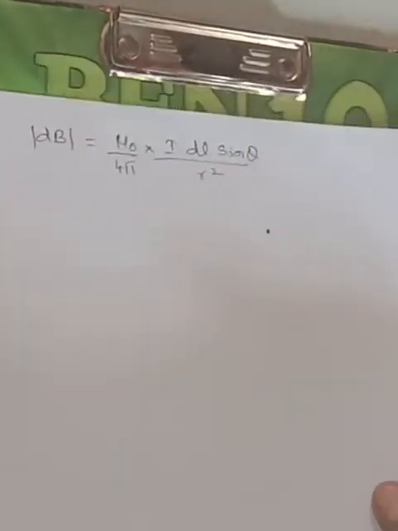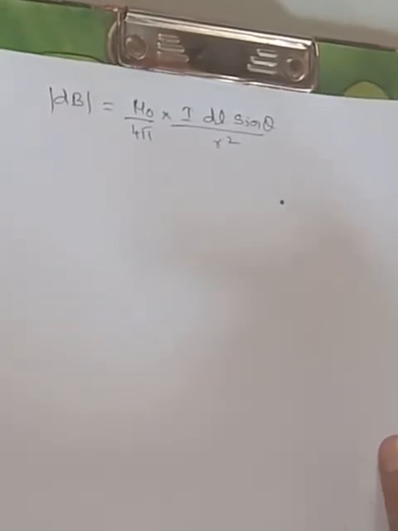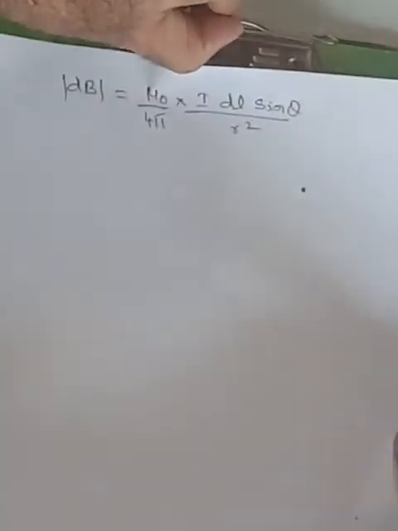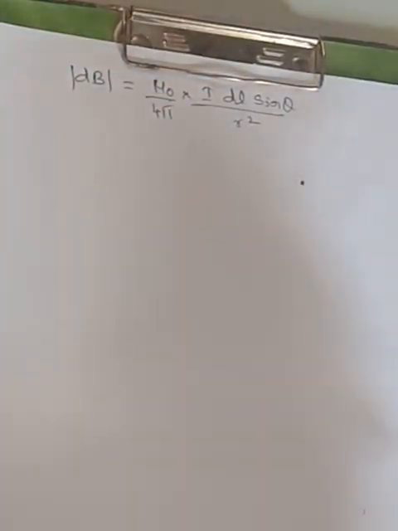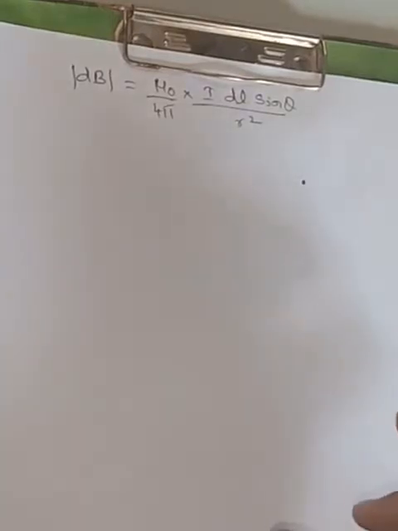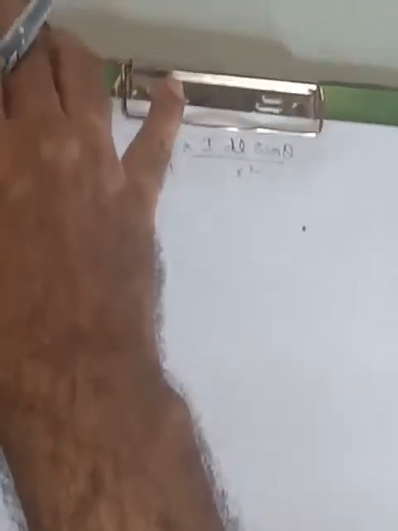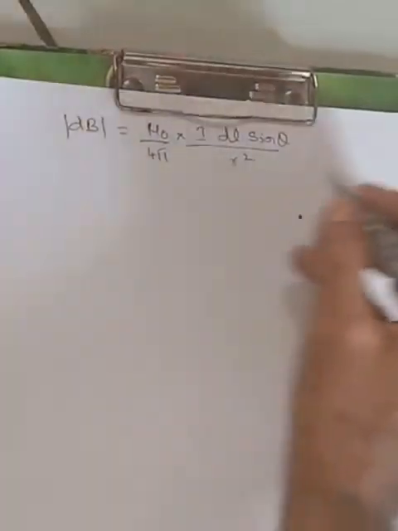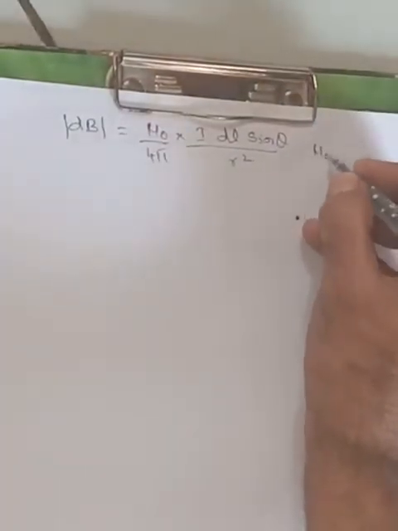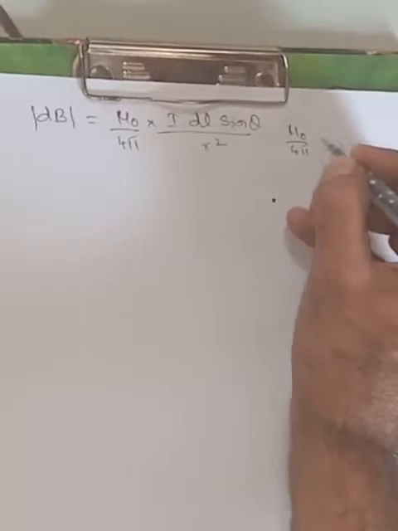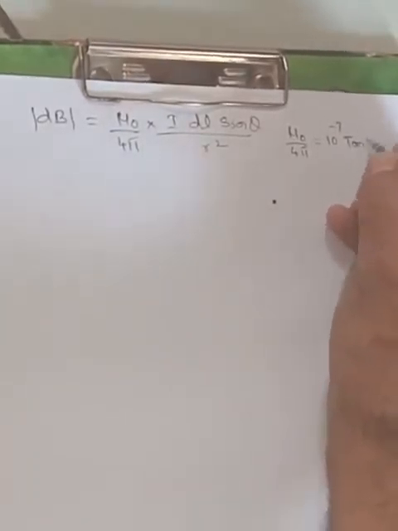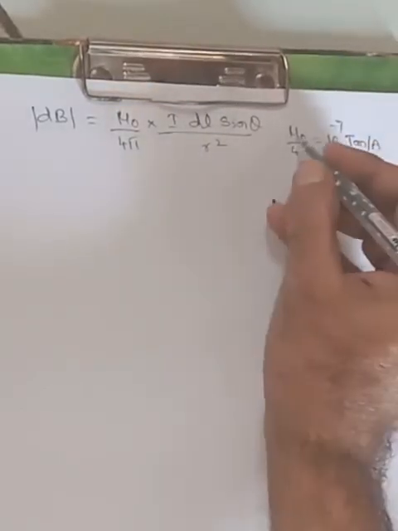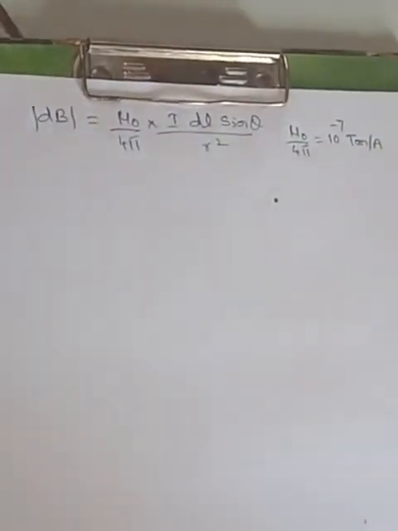So if this is the case, the magnitude of the Biot-Savart law is given by dB is equal to mu naught by 4 pi I dl by r square. And what is the value of this mu naught by 4 pi? Mu naught by 4 pi has the value of 10 to the power of minus 7 Tesla meter per ampere. Clear?